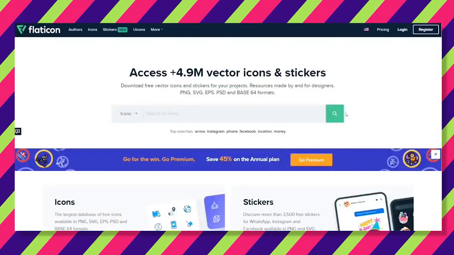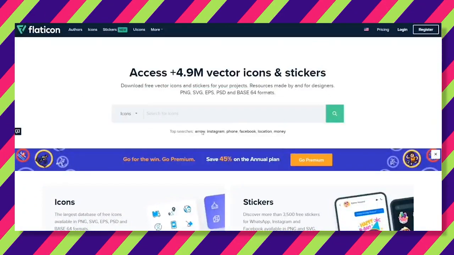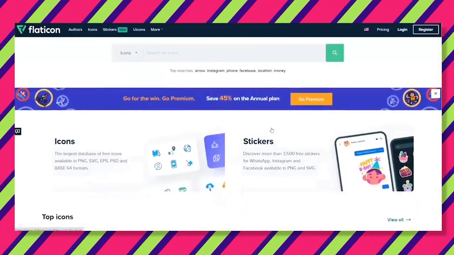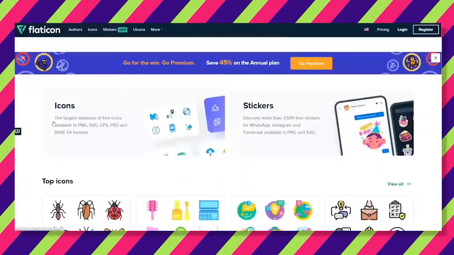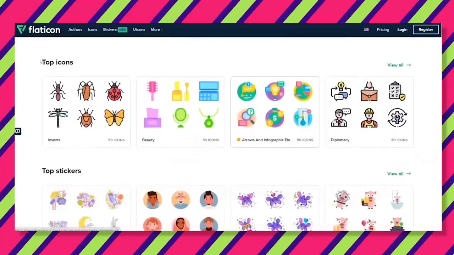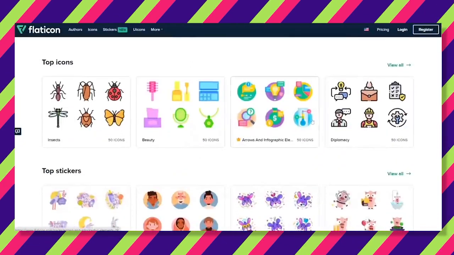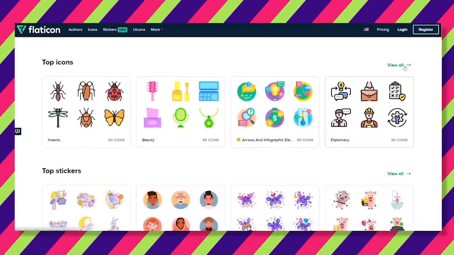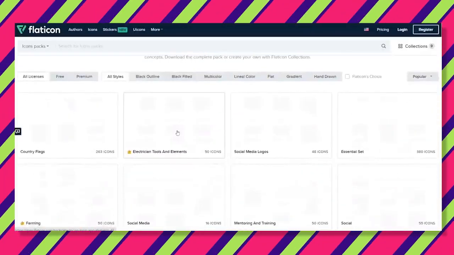As you can see, there's a search bar where you can type in exactly what you're looking for. If you scroll down, you can see some samples of these vectors and icons, which in just a minute can be a way for you to earn some extra cash. If you click on these samples, it'll bring you to a page with even more of these images.